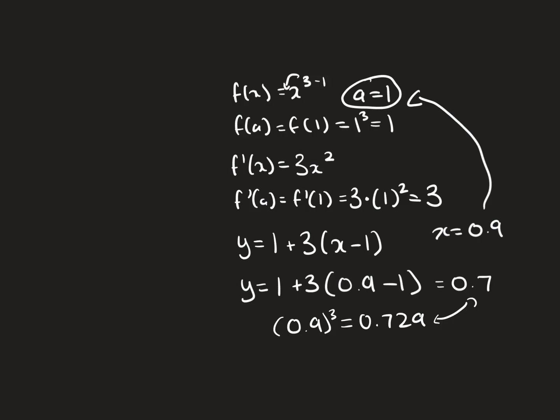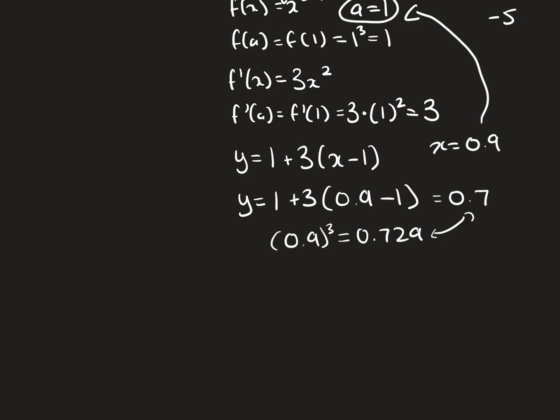So if we choose a equals 1, we should use values that are close to a that we want to approximate. So I wouldn't use this line to approximate what maybe -5 is. If we plug in -5 here, what we'd get is y equals 1 plus 3 times (-5 minus 1), which is equal to 1 plus 3 times -6, which is -17.